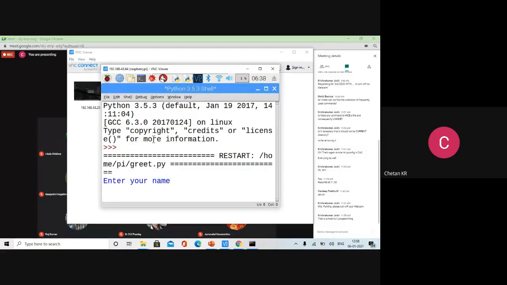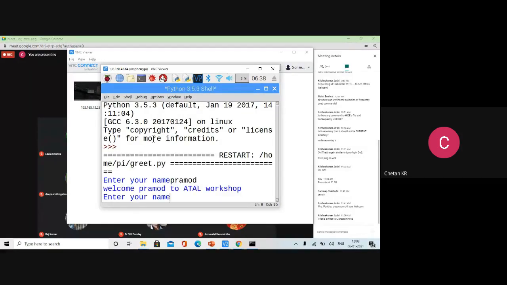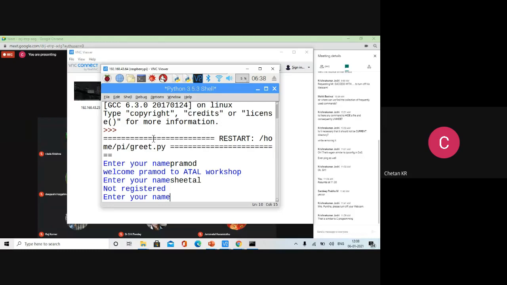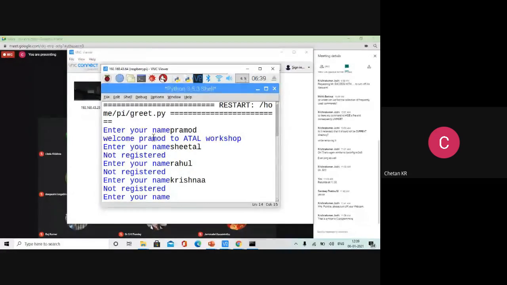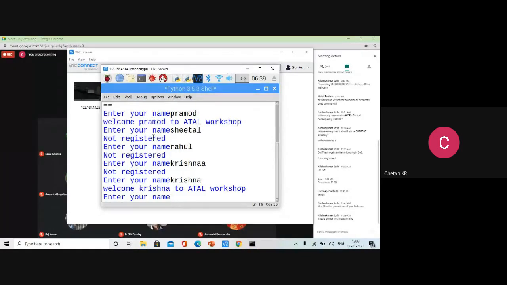Ask the name. So let us say Pramod, allowed. Let us say Sheetal, not registered. Let us say Rahul, not registered. Let us say Krishna. Now this is a continuously running system. Now one question will come, how to end this?